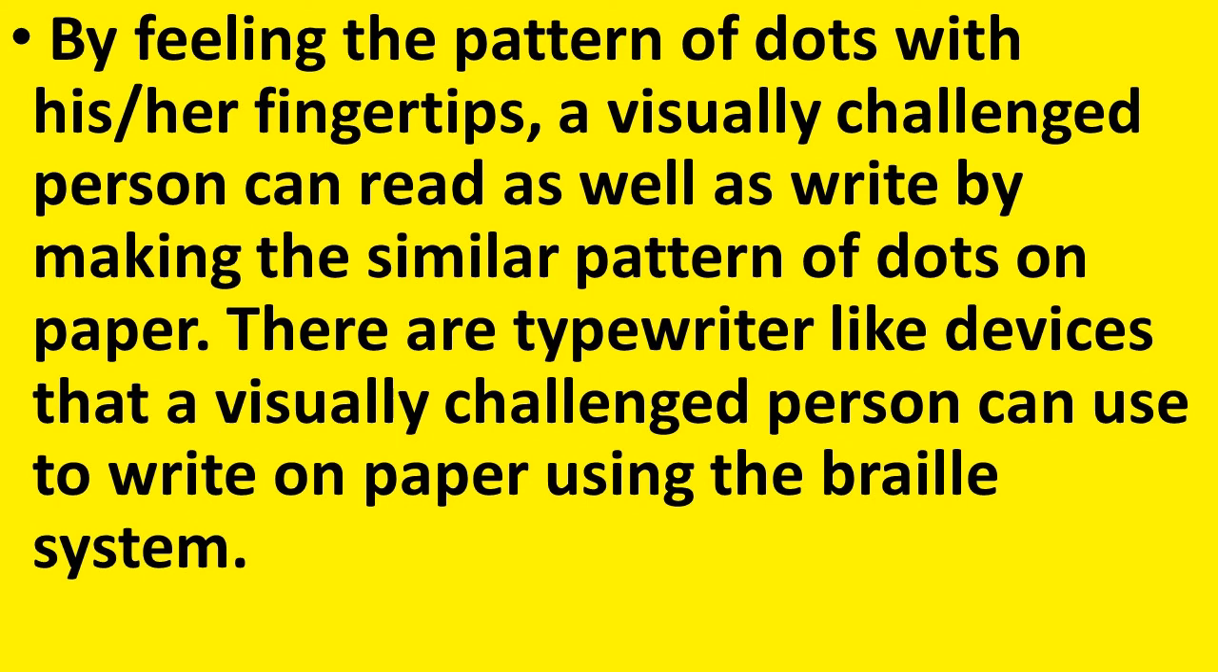There are typewriter-like devices that a visually challenged person can use to write on paper using the Braille system. So the Braille system consists of raised dots, and a typewriter-like device helps visually challenged persons to write on paper.